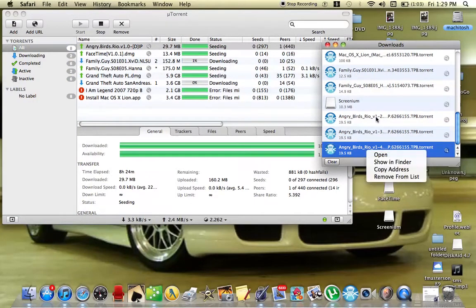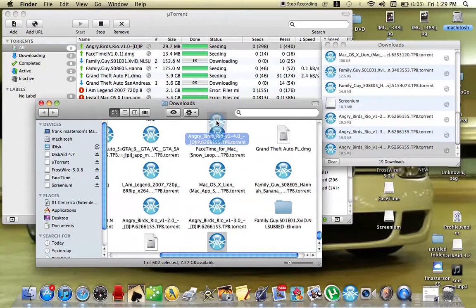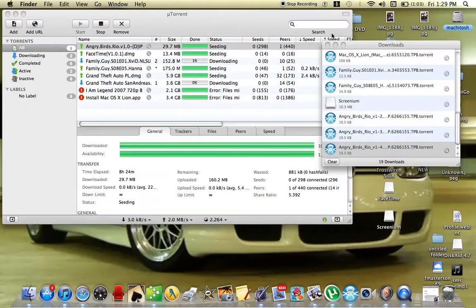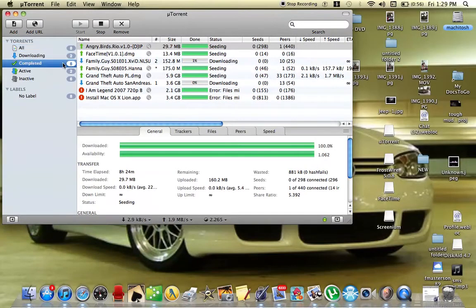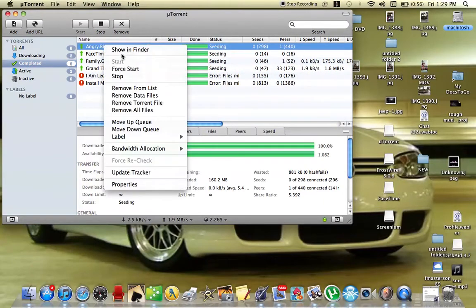Right click on this, then it downloads the Angry Birds Rio. Hit show in Finder, and then hit Angry Birds, go ahead and drag that over to there, let go of it, and exit out of this. After it's done, go to complete right here, right click, show in Finder.